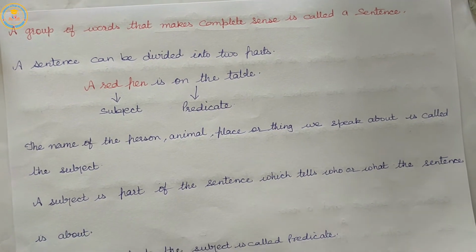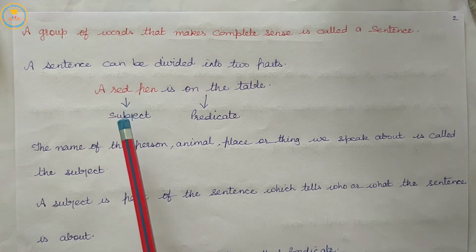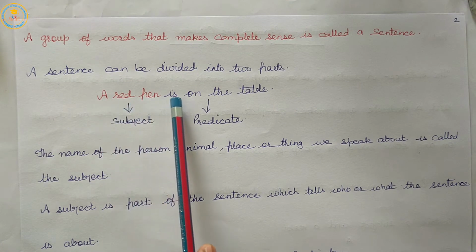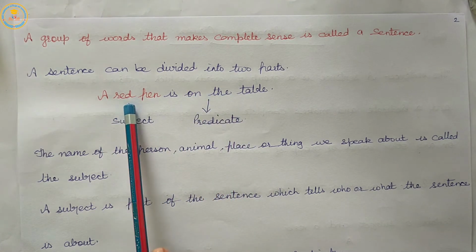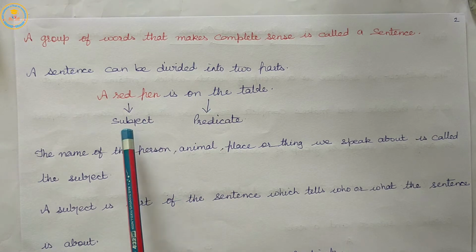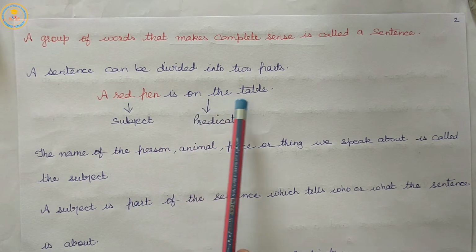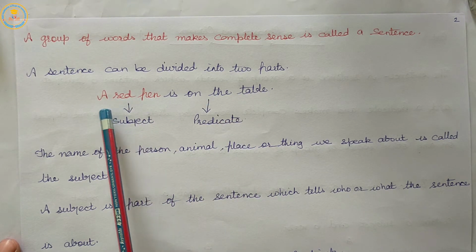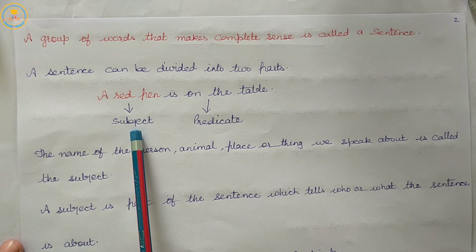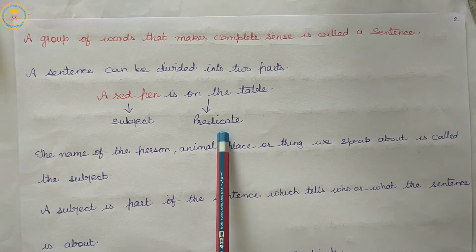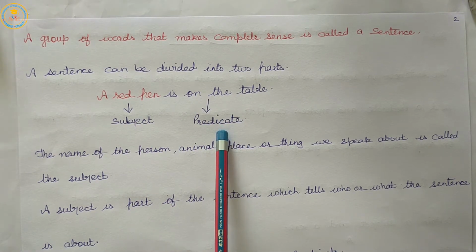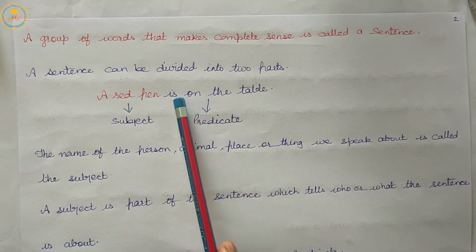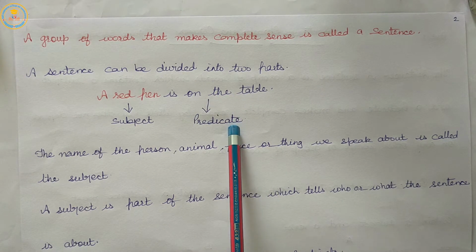A sentence can be divided into two parts, subject and predicate. For example: A red pen is on the table. "A red pen" is the subject, and "is on the table" is the predicate.